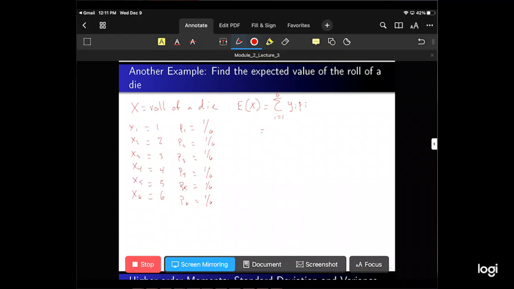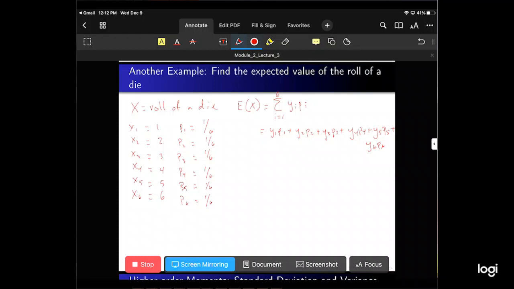It's going to be x1 p1 plus x2 p2 plus x3 p3 plus x4 p4 plus x5 p5 plus x6 p6. Really what we're doing here is just taking the average of a roll of a die, but we're writing it out in math form. I wrote those as y's again; I should have written those as x's, I'm sorry.